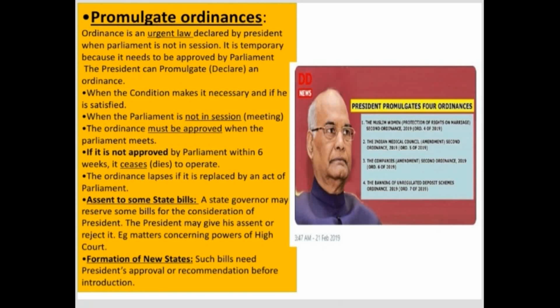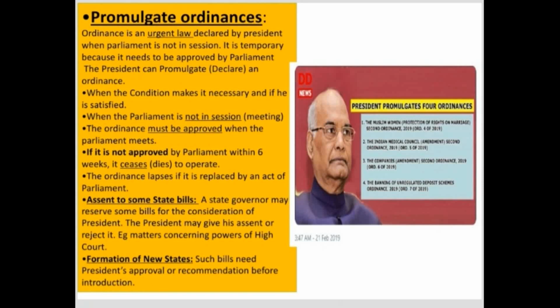So when the ordinance is in operation and the parliament meets, instead of continuing that ordinance, the parliament can make a new law. In such situations, the new law made by parliament will prevail instead of the ordinance which is in operation. This is about the promulgation of ordinances by the president.